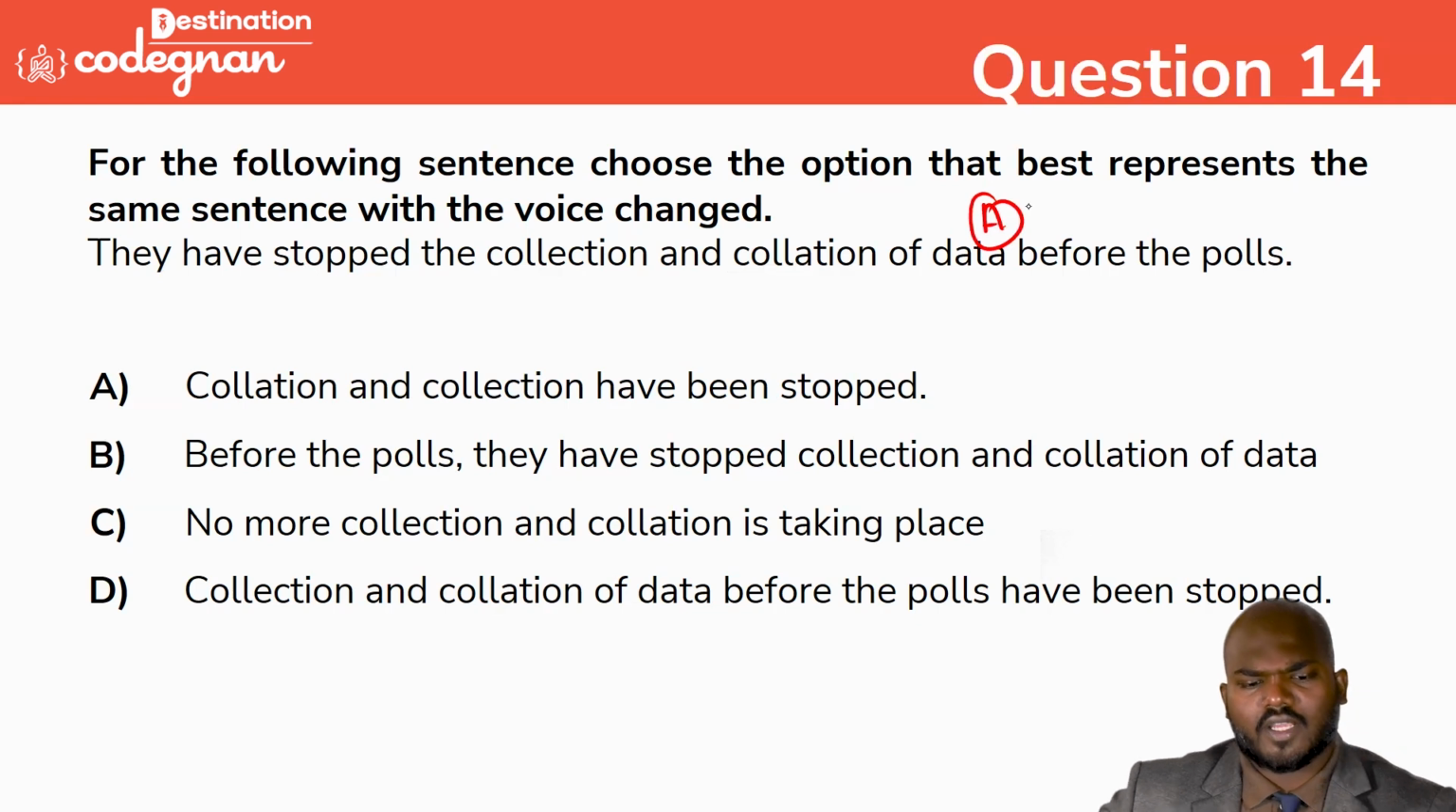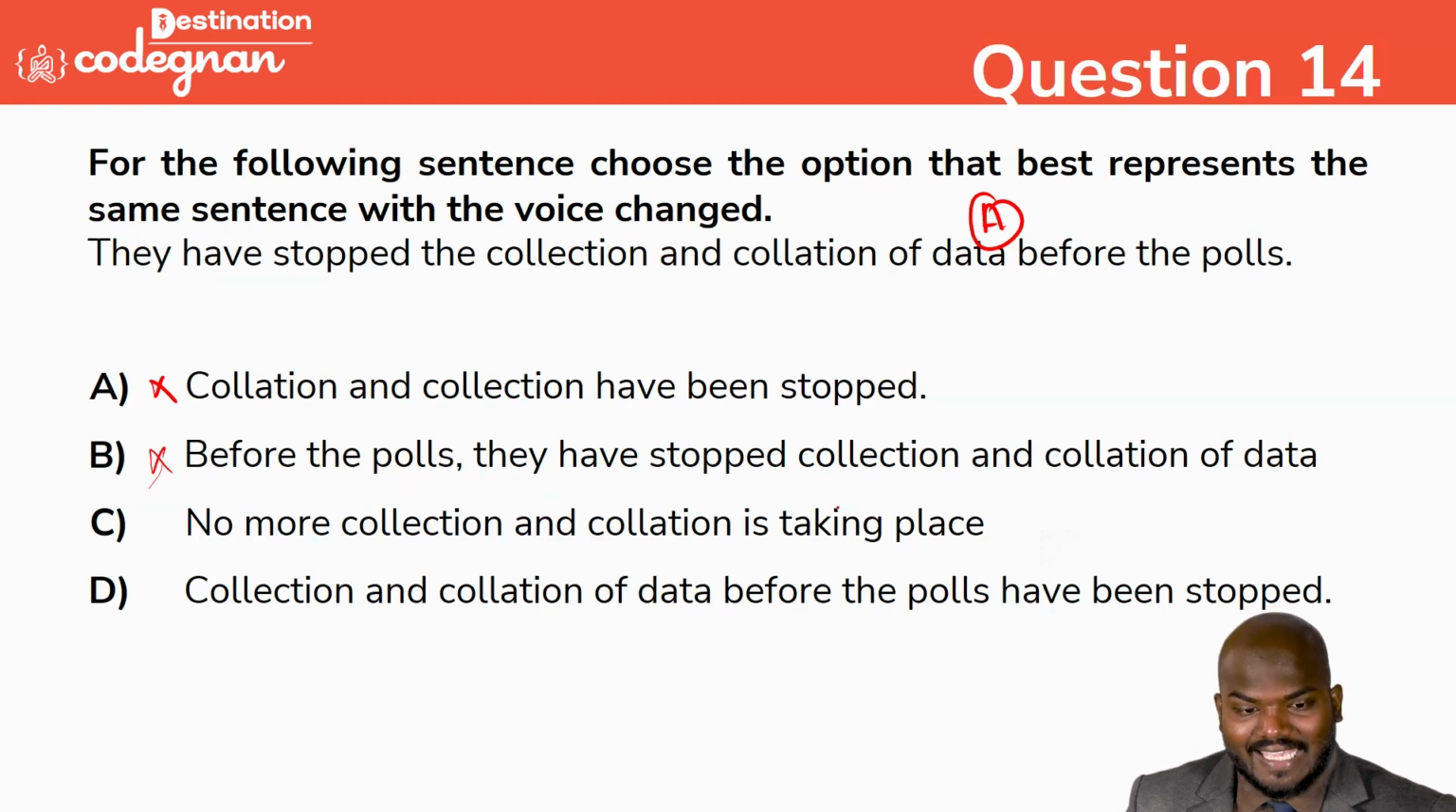They have stopped the collection. The subject comes first there, active voice. So collections and collations have been stopped there. Nothing more than the data. So it's wrong. Before the polls, they have stopped. It's starting the wrong way. No more collection and the data is taking place. The "taking" is coming here. No, right? And collection and collation of the data before the polls.